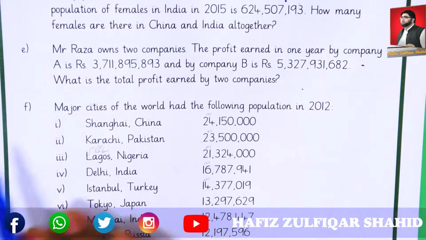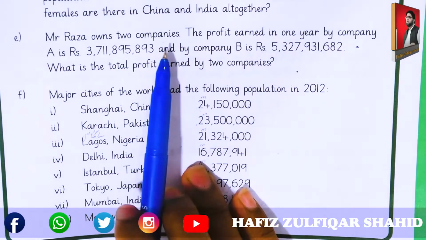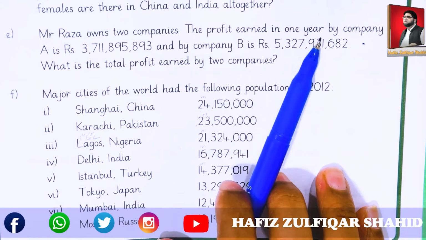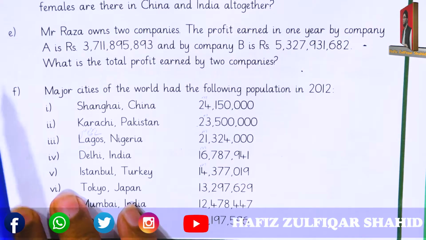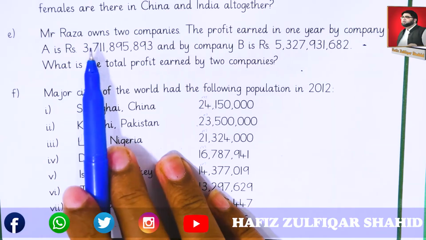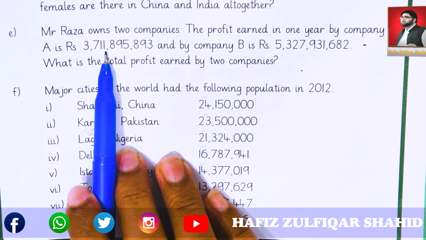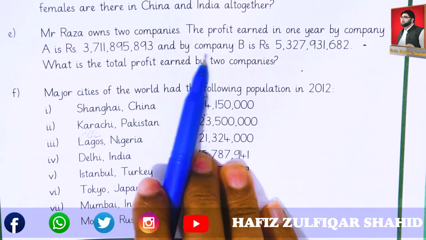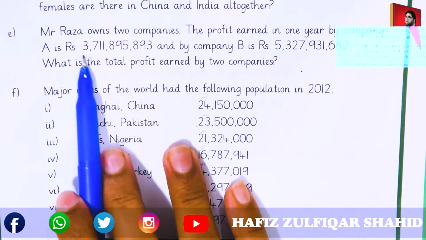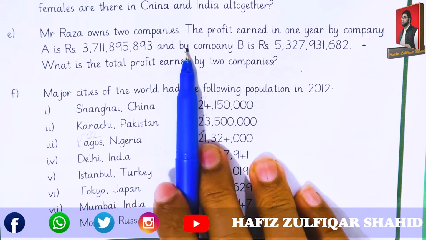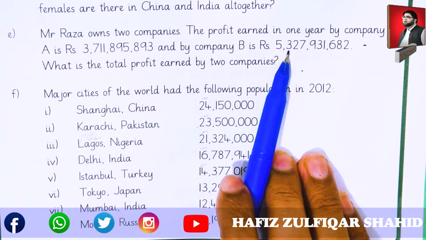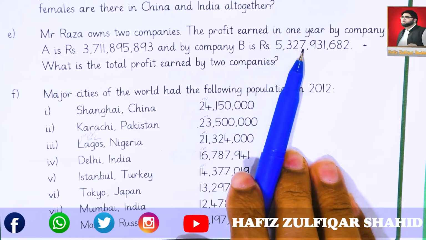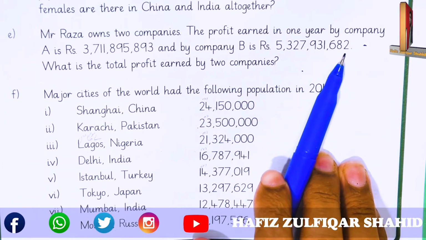E statement. Let's read it. Mr. Raza owns 2 companies. The profit earned in 1 year by company A is rupees 3,711,895,893 and by company B is rupees 5,327,931,682.